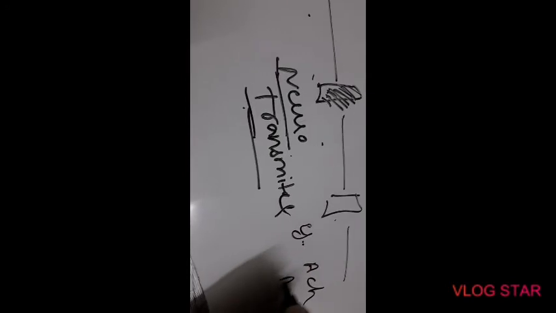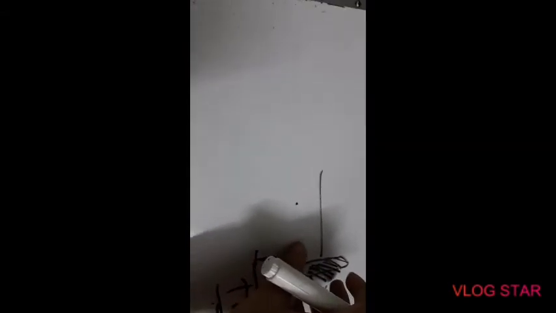There are several types of neurotransmitters found in an animal's body. We will take one example, that is ACH. ACH is known as acetylcholine, an example of a neurotransmitter found in the synapse between two neurons. The function of neurotransmitter or acetylcholine in the synapse is to take the information from one neuron and to pass it to another neuron. And there is a very important question: synapse acts as a one-way valve.